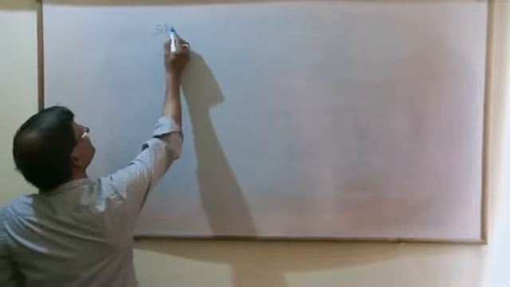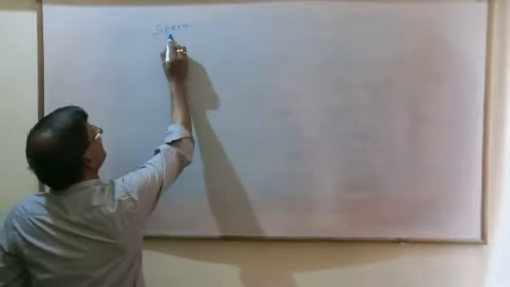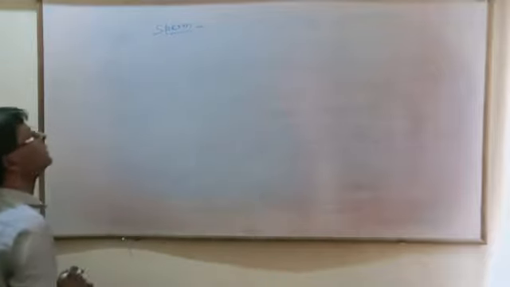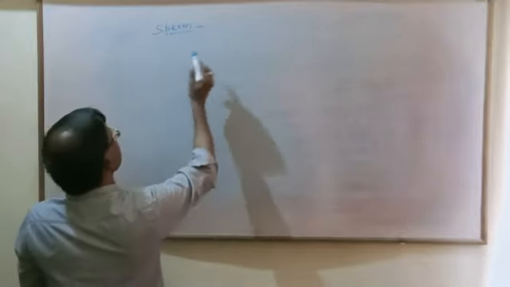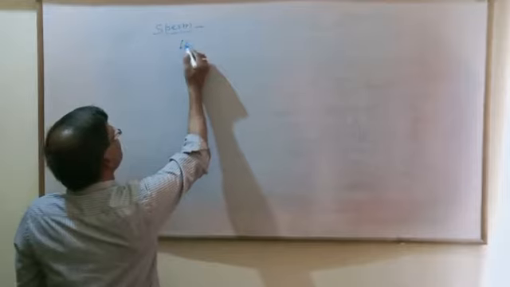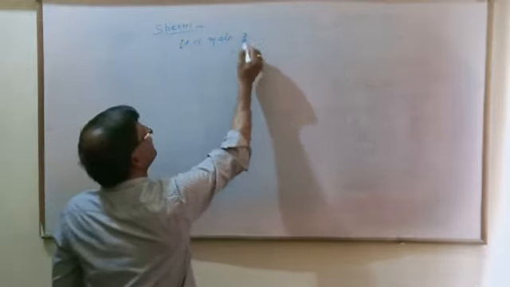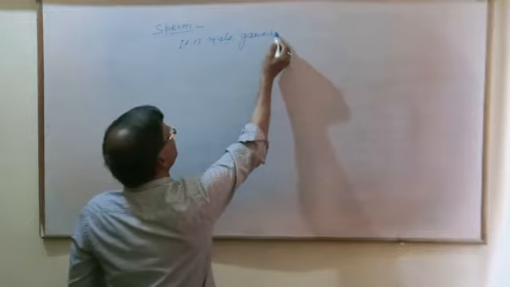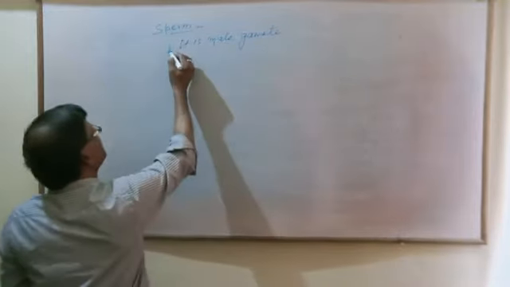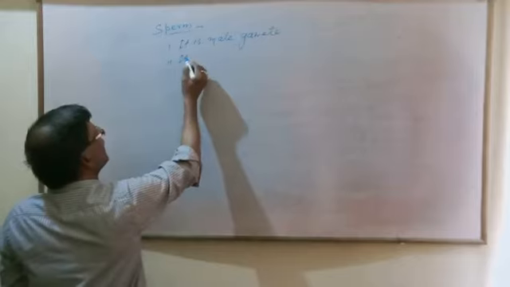Sperm. It is a male gamete. It is motile.